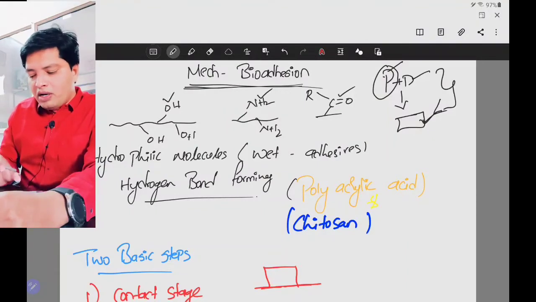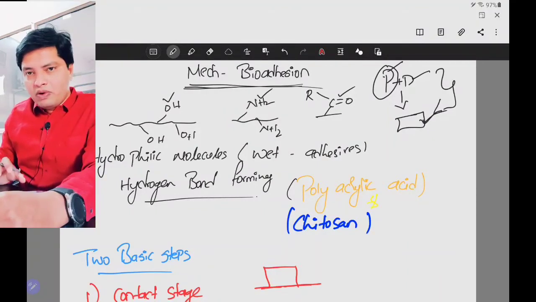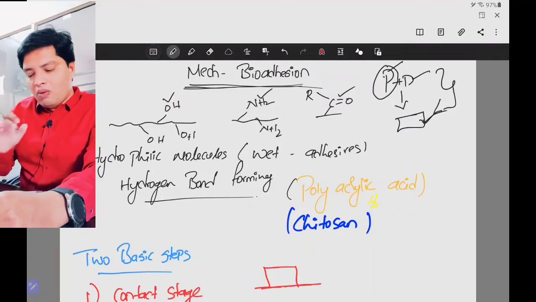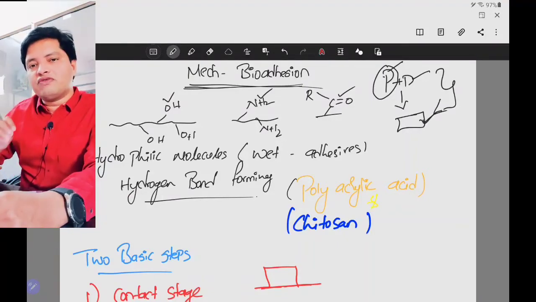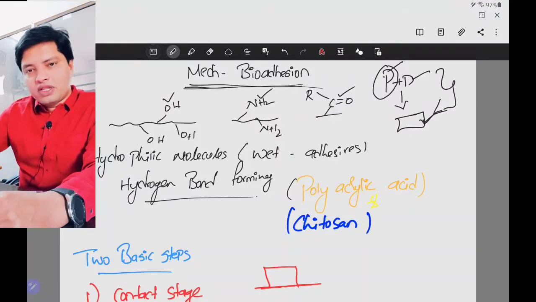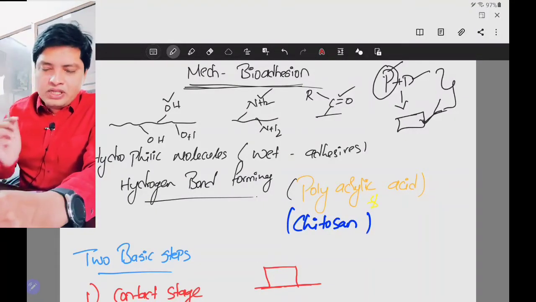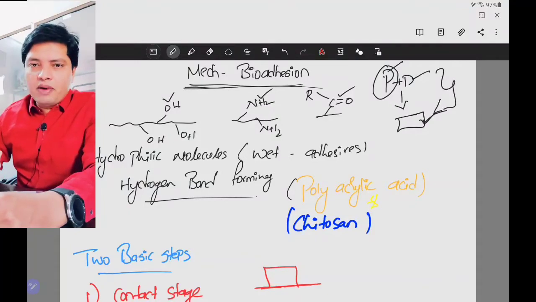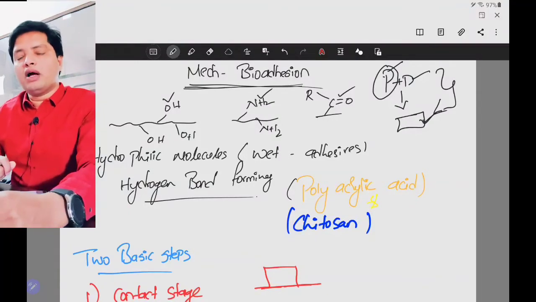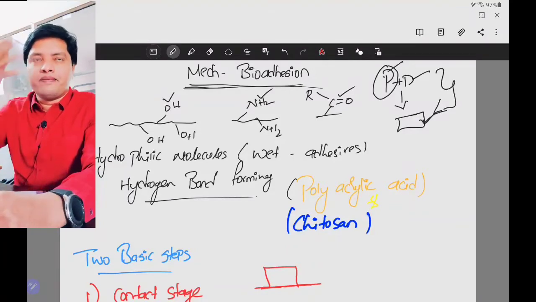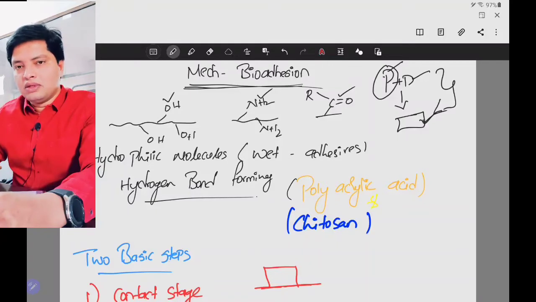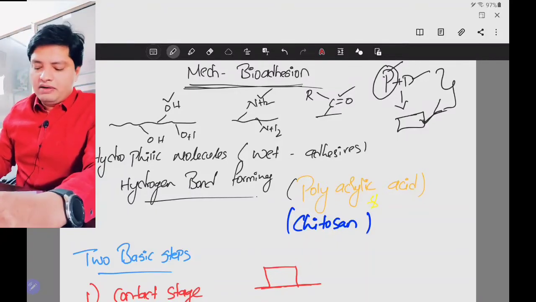If you are taking a polymer for a mucoadhesive drug delivery system, that polymer should contain these three groups. What happens here? These groups will try to form a bond with the mucous membrane. The OH group will form a hydrogen bond, the NH also will form a hydrogen bond, as well as the carbonyl. They will try to form a bond with the mucoadhesive membrane. Due to this bond, the bioadhesion will occur.